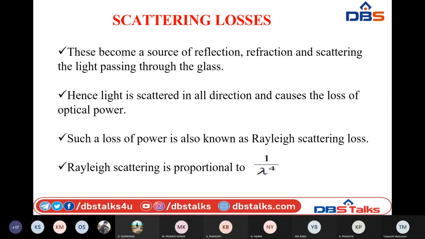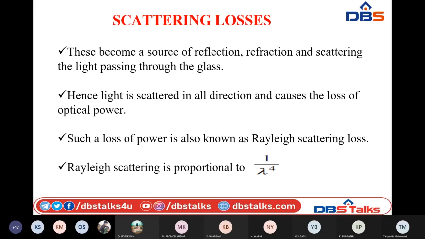Whenever such scattering occurs, the light signal which has to travel inside the optical fiber will travel in different directions and escape from the core. Whenever the light signal escapes from the core, there is a loss of optical power, which leads to scattering losses. So at the receiver we will receive less power due to this.